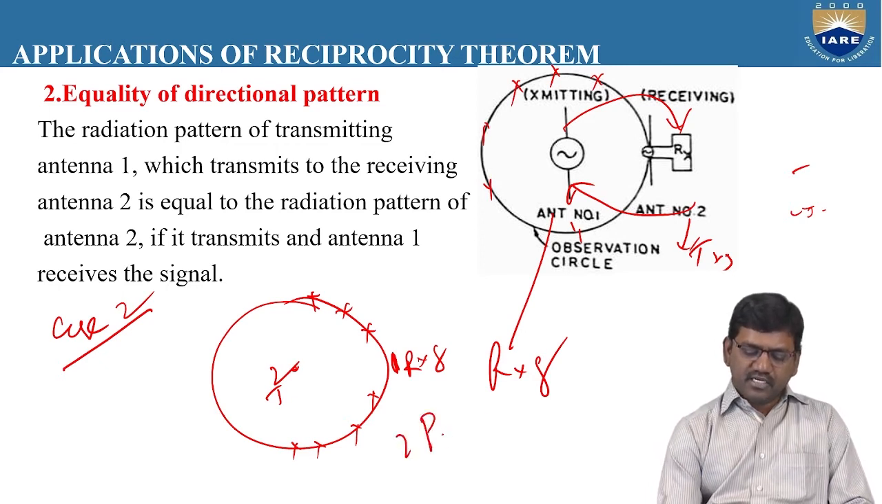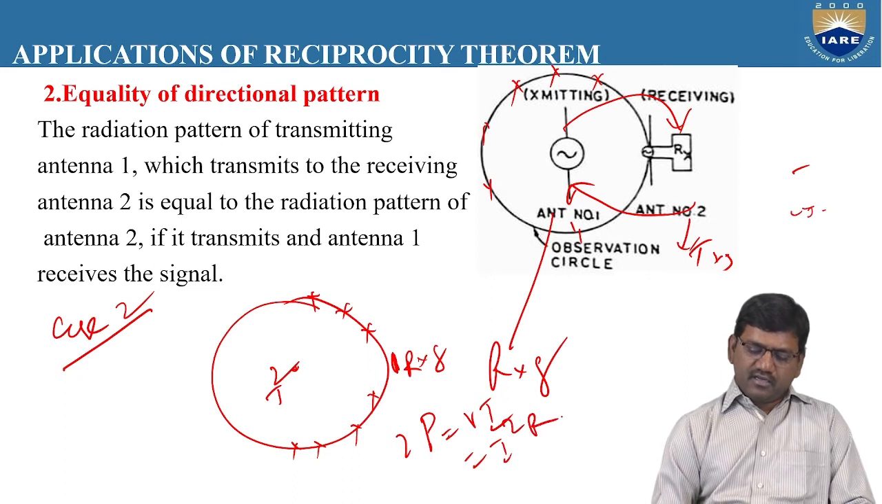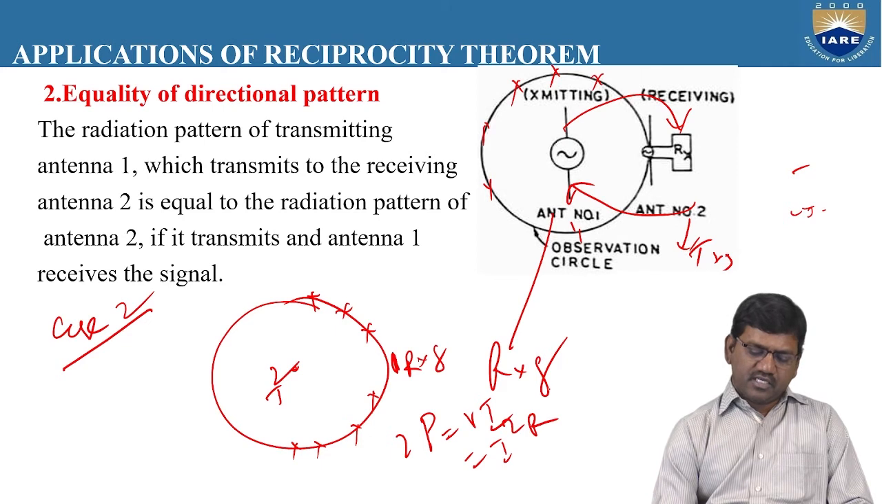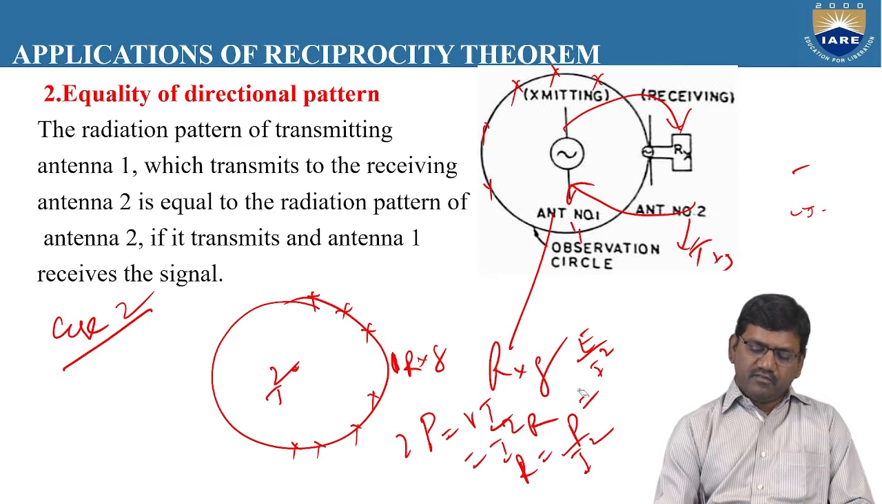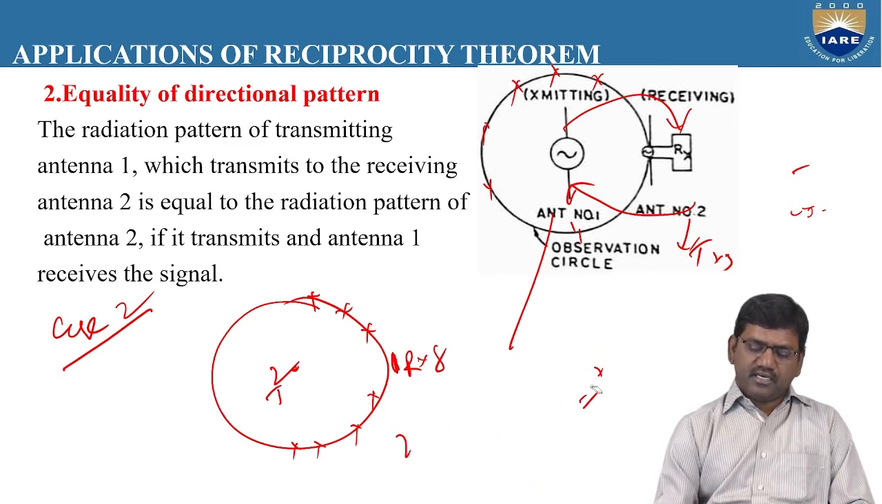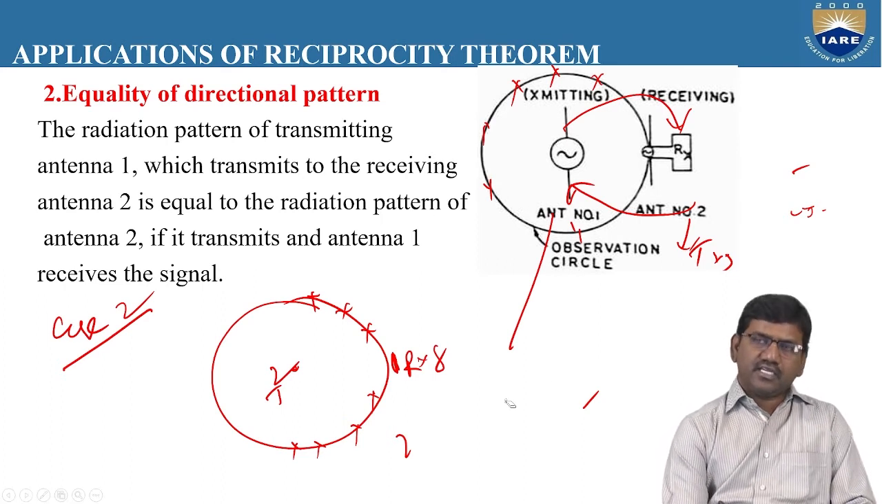So here we can also write P is equal to VI, and V is equal to I square R, and R is equal to P by I square. So P means the Poynting vector, it is known as E by I square. So here what you need to do is, at the different points on the receiving antenna, on the observation circle, you calculate the amount of voltage induced.